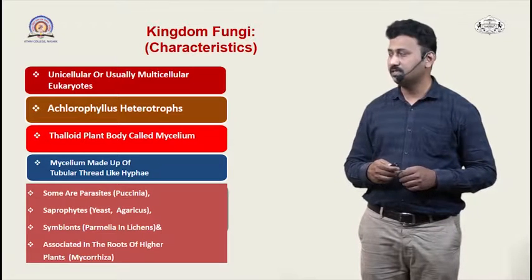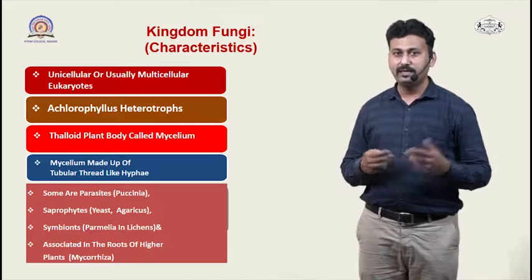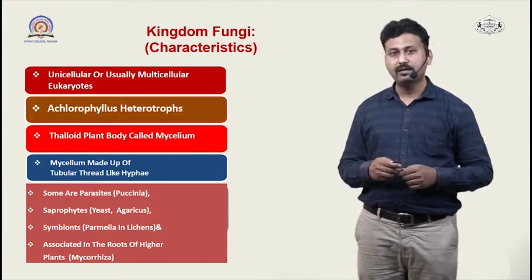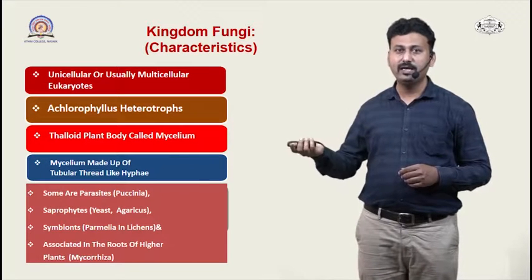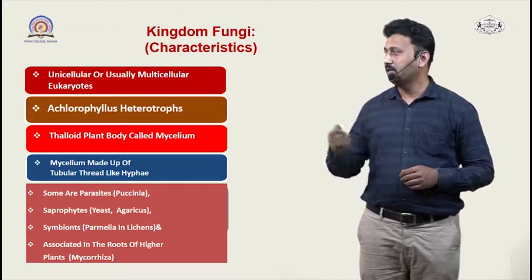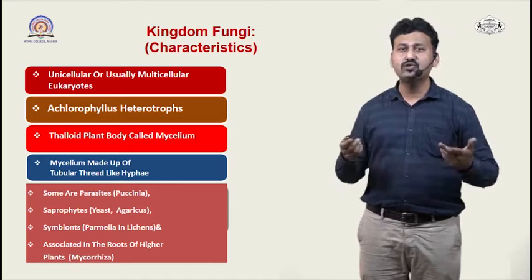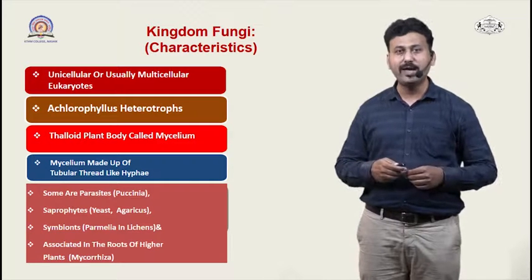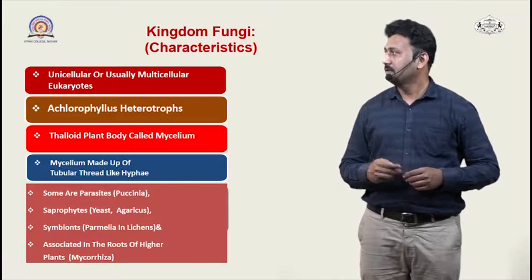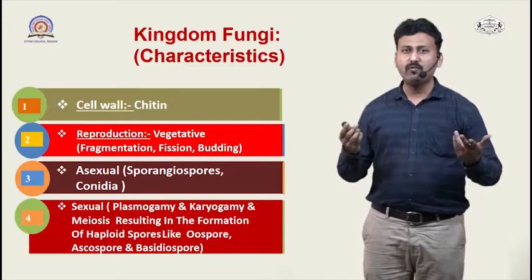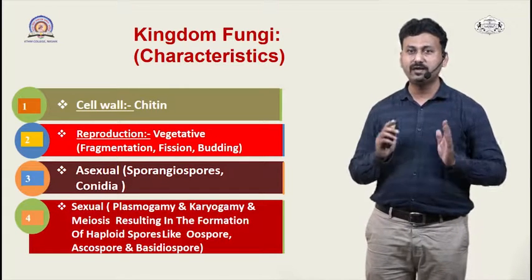They have different modes of nutrition. Some are parasites, for example Puccinia. Saprophytes feed on other organisms, like yeast and Agaricus. Then you have symbionts which live in association with other organisms, like lichens, and sometimes they are even associated with the roots of higher plants. For example, mycorrhiza is an example of this association. The cell wall of fungi is made up of chitin. This is a peculiar feature to identify a fungal cell.